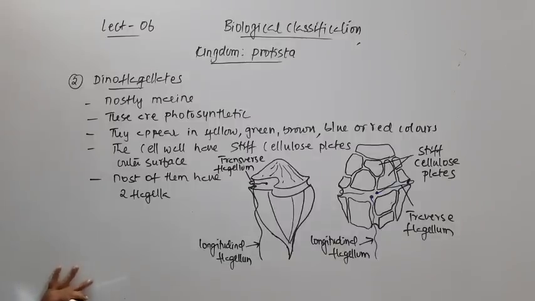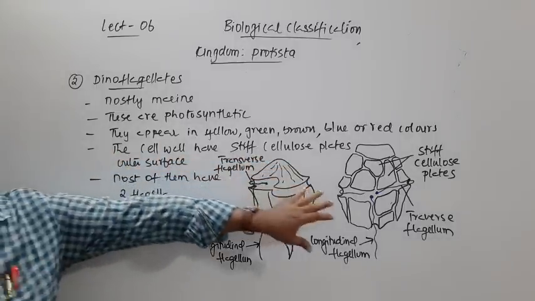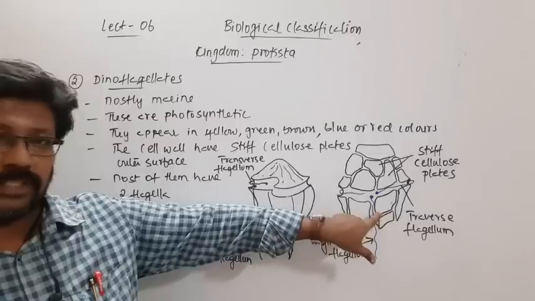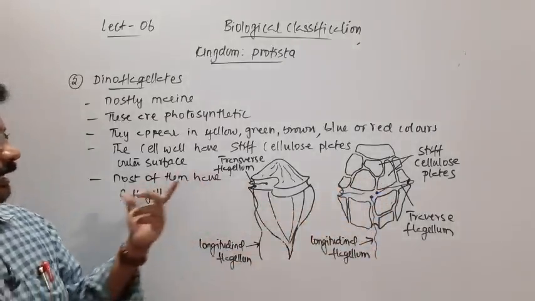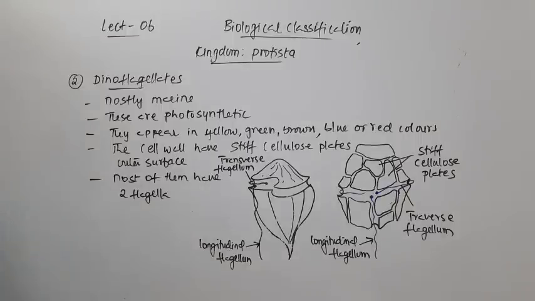Okay, right. The cell wall will have stiff cellulose plates, which are present on the outer surface of the cell wall. And most of them will have two flagella, one longitudinal and one transverse, which will be present in a furrow.